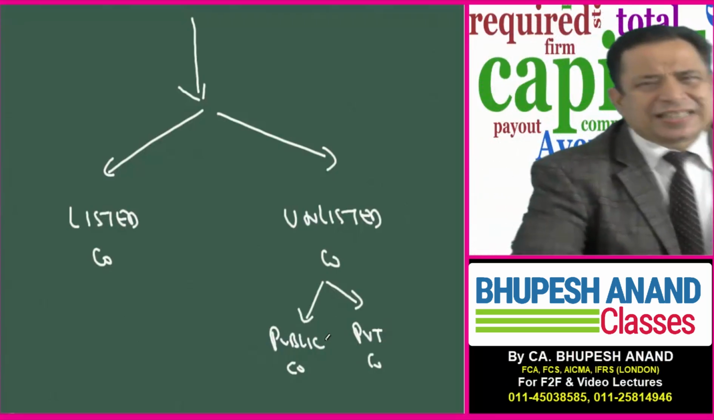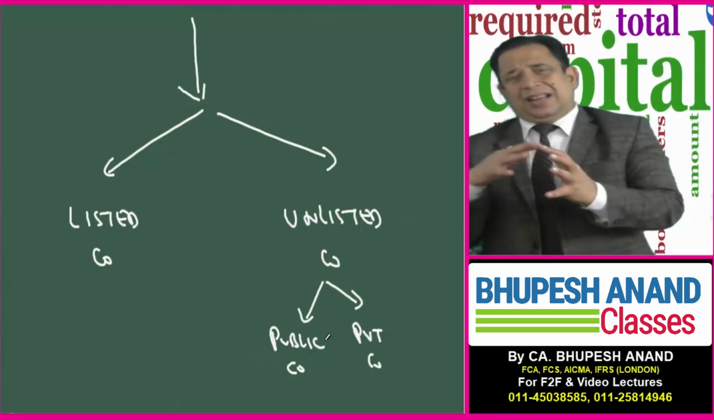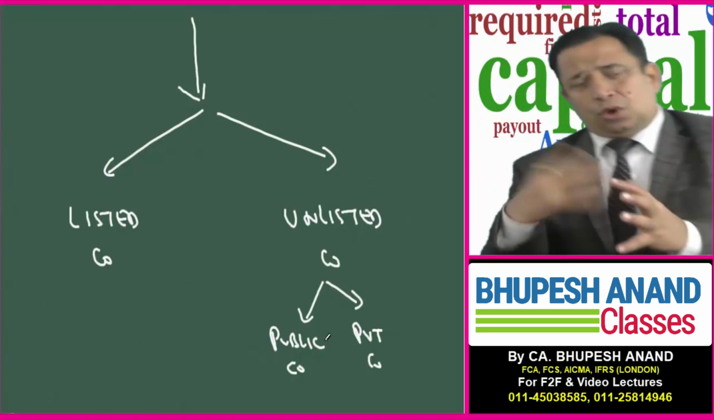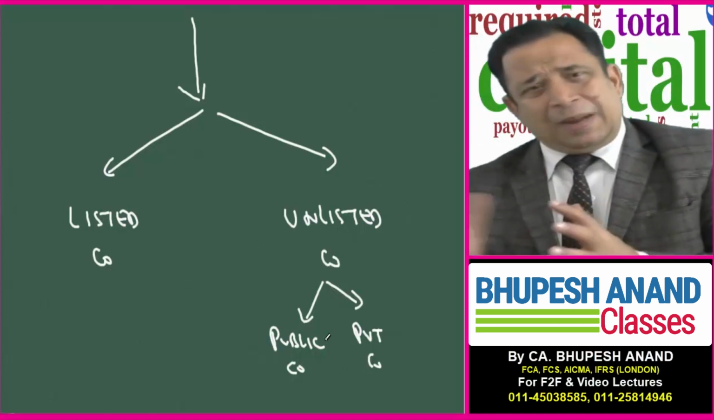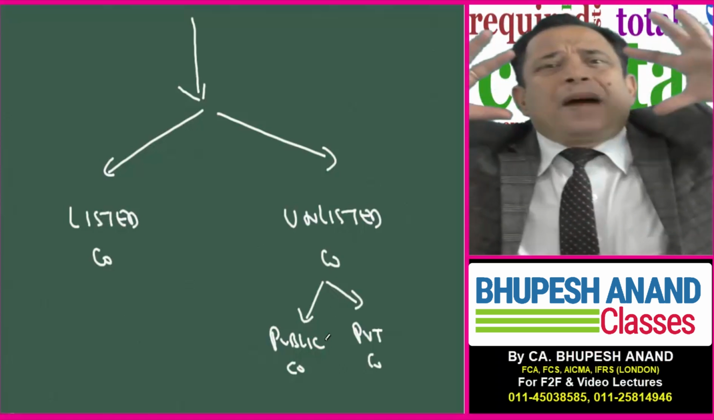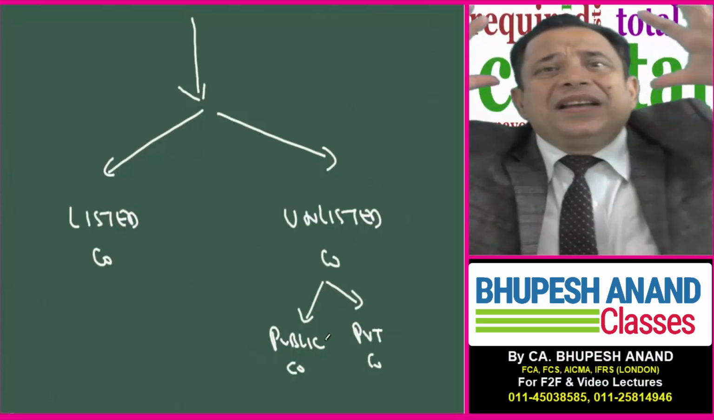In India, we generally say them as public and private, or in America, we can name it as closely held, widely held, one-man company, as the case may be. So the main bifurcation is listed company and unlisted company.